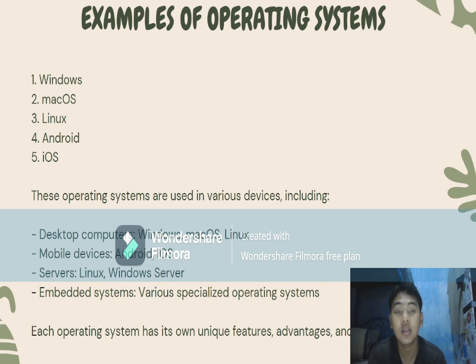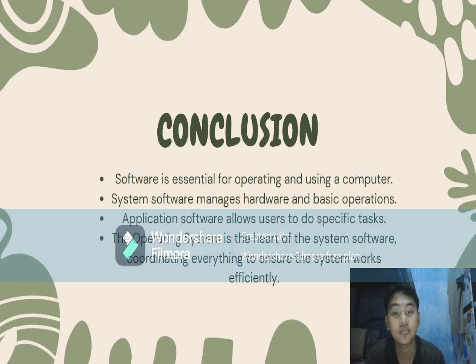Servers use Linux and Windows Server. And the last, embedded systems, use various specialized operating systems. Each operating system has its own unique features, advantages, and applications.